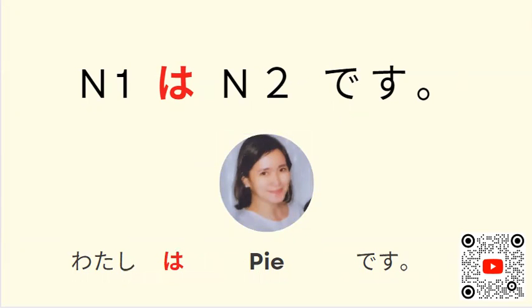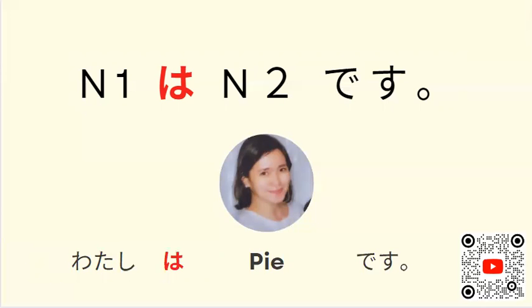Okay. So, sensei, wa here is known as the topic marker, no? That's why watashi wa. So this is the topic indicator, the particle wa. Watashi wa, referring to myself as cherry, no? Cherry Pie. So Pie. So watashi wa Pai desu.